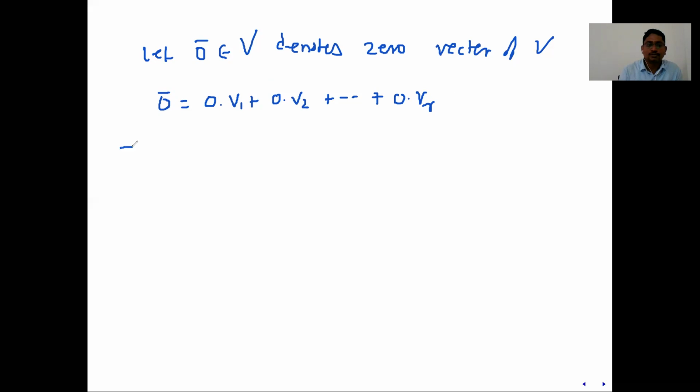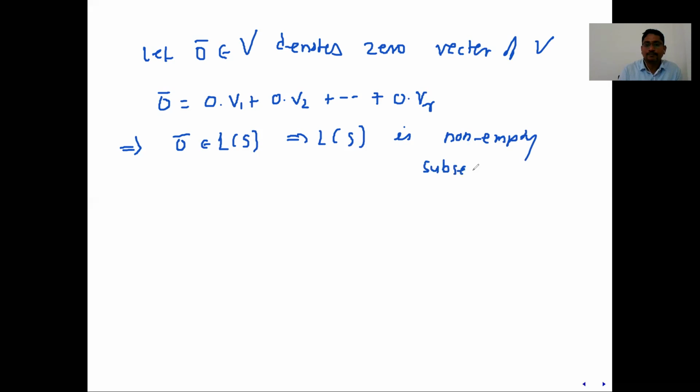So what it implies is that 0 is a linear combination, because it is not mentioned whether scalars are 0 or non-zero. Scalars can be anything. So 0 bar is also a linear combination of the set of vectors in S. So 0 is written as a linear combination of vectors in S. So this implies L of S is a non-empty subset of V.